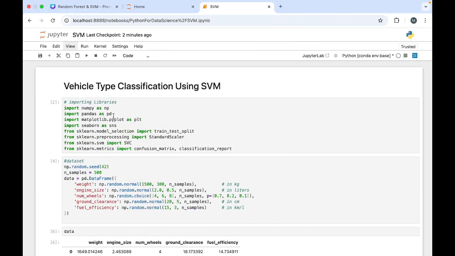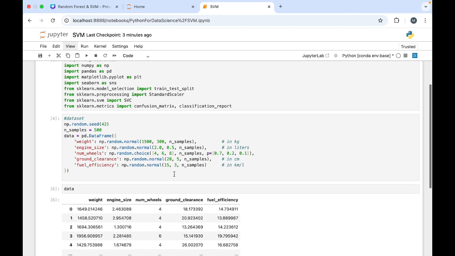Here I have imported the libraries NumPy, Pandas, Matplotlib, and Seaborn. From scikit-learn model selection, train_test_split is okay. Then all the other things are from that only. But from scikit-learn preprocessing, I have imported StandardScaler. Then from SVM, we took the support vector classifier. Then from metrics, confusion matrix and classification report are there. Here you can see a bit of change in the data.